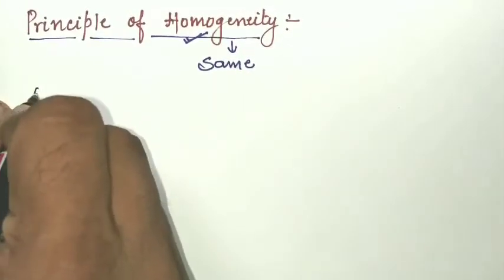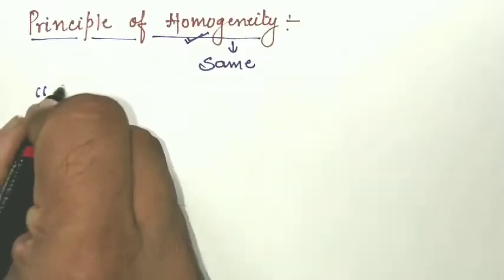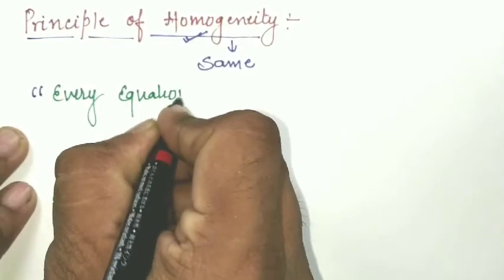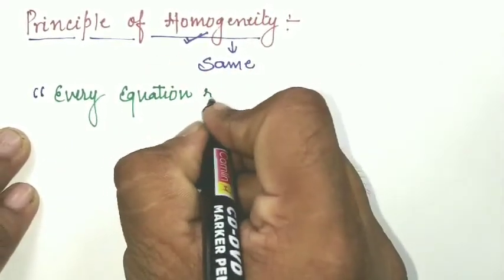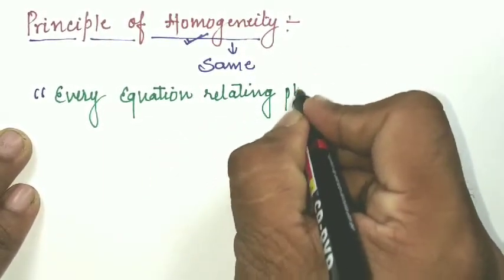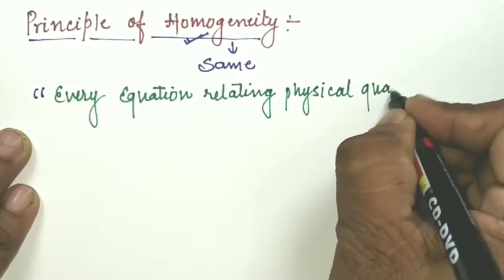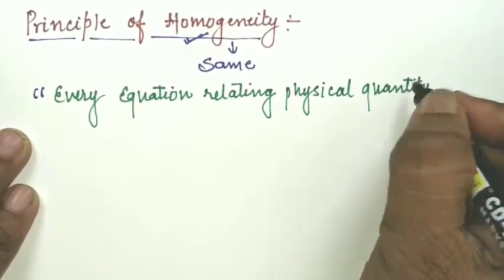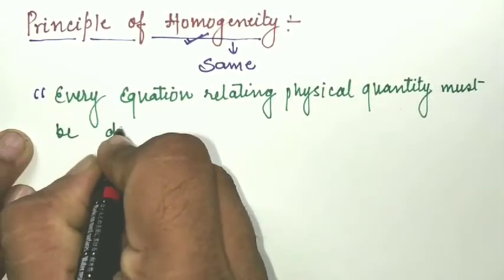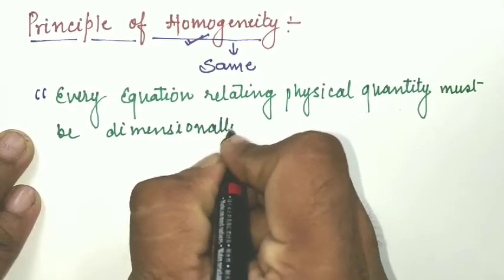What this principle states is that every equation, whatever equation is given to you, every equation relating physical quantities must be dimensionally homogeneous.